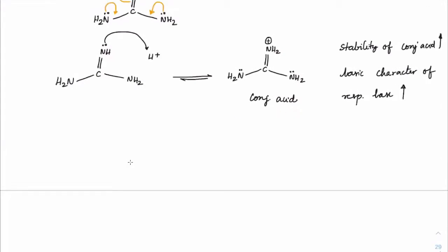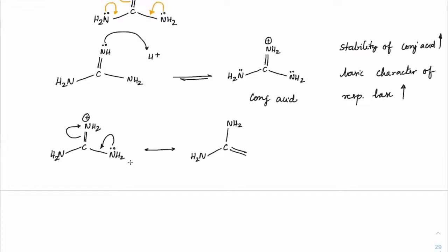Reason being, if you observe how the structure is: NH2, C double bond NH2 with positive charge, and NH2. The lone pair present on this nitrogen will support as a pi bond, and the pi bond will shift onto NH2, generating the next canonical form. Now the next canonical form would be this way, which is NH2 and double bond NH2 plus.